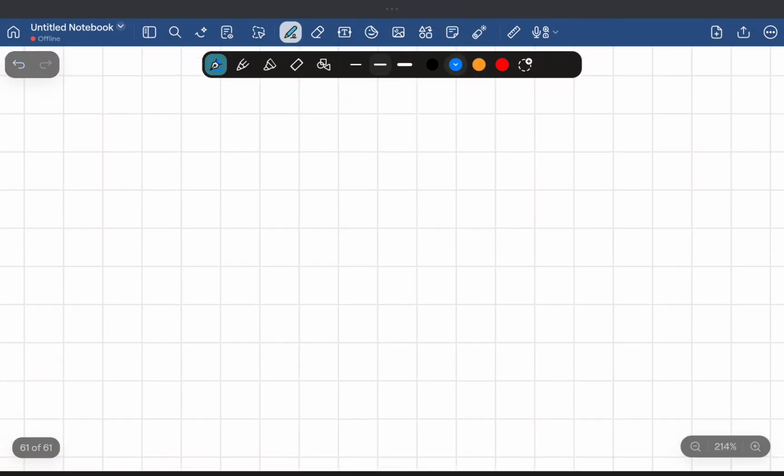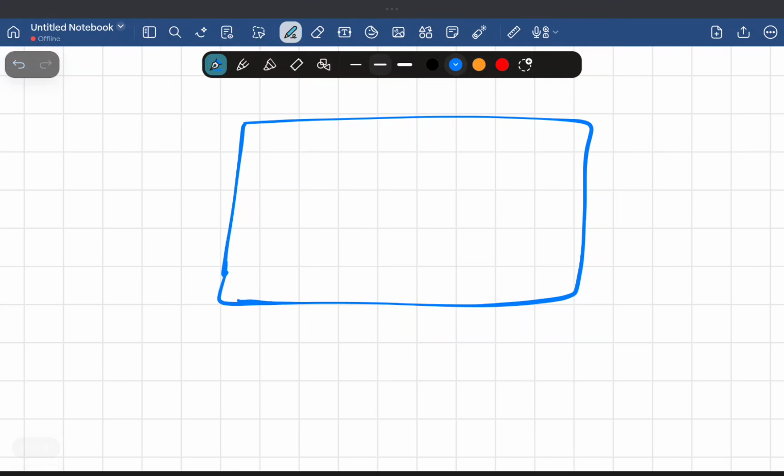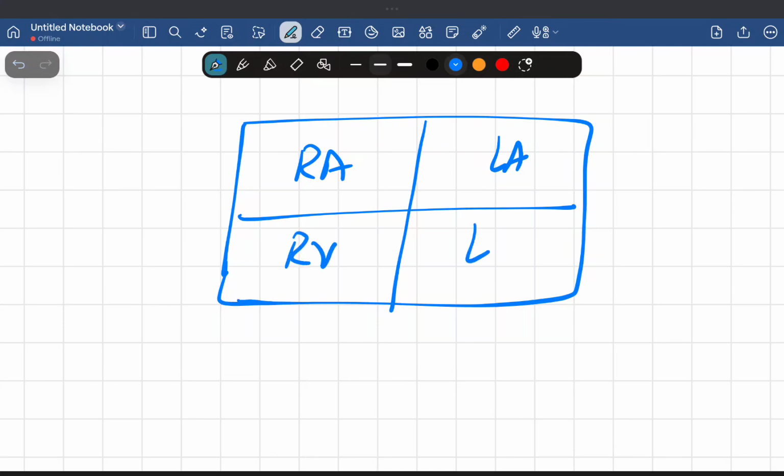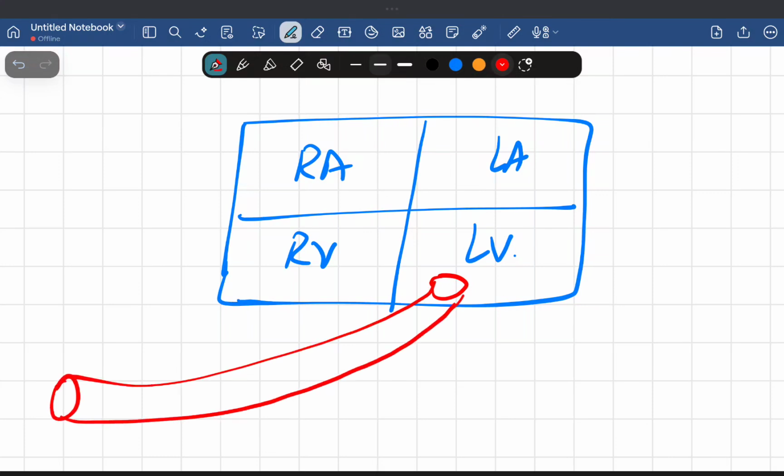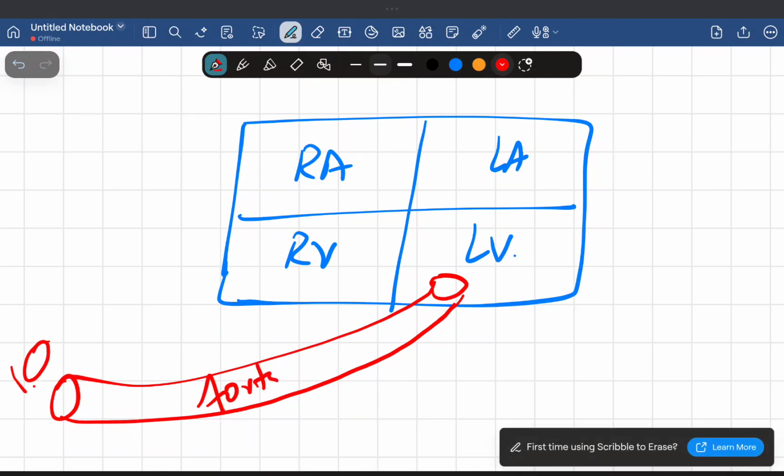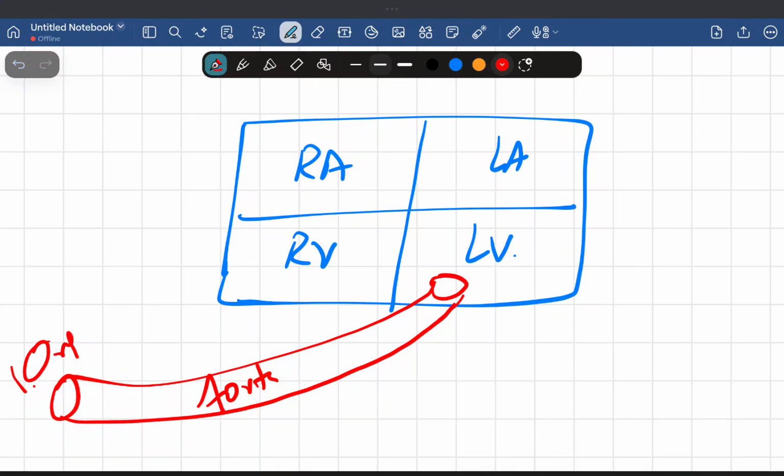Understand one thing: if for example this is our heart, we have the four chambers of the heart. We have the right atrium, the left atrium, the right ventricle, and the left ventricle. From the left ventricle, blood goes to all the organs through the aorta. And from the organs it will come back to the right atrium through the superior vena cava and inferior vena cava. In short, I'm telling you this.